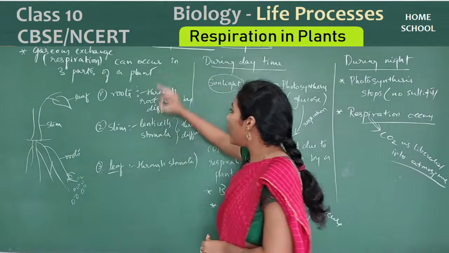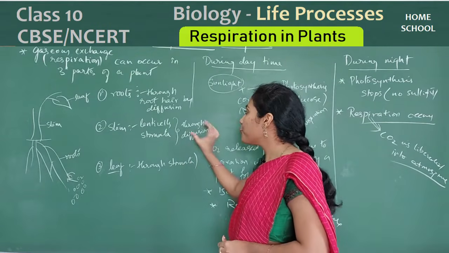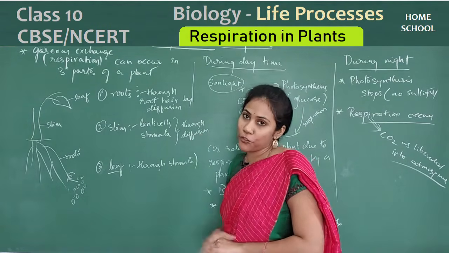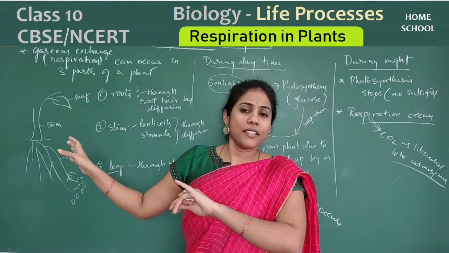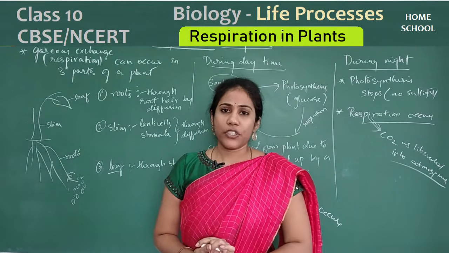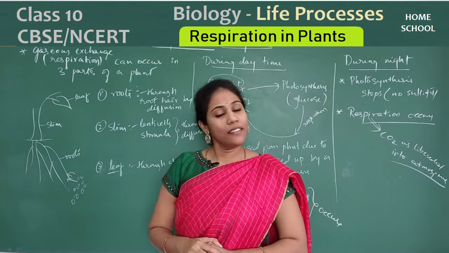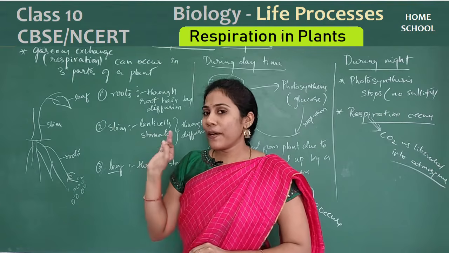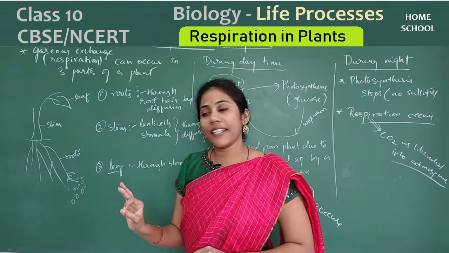Okay, from all the three parts, the exchange of gases takes place through a simple process called diffusion only. That means gas can only move from higher concentration area to lower concentration area. Okay, so this is all about respiration in plants. So from which three parts are the plants undergoing respiration?